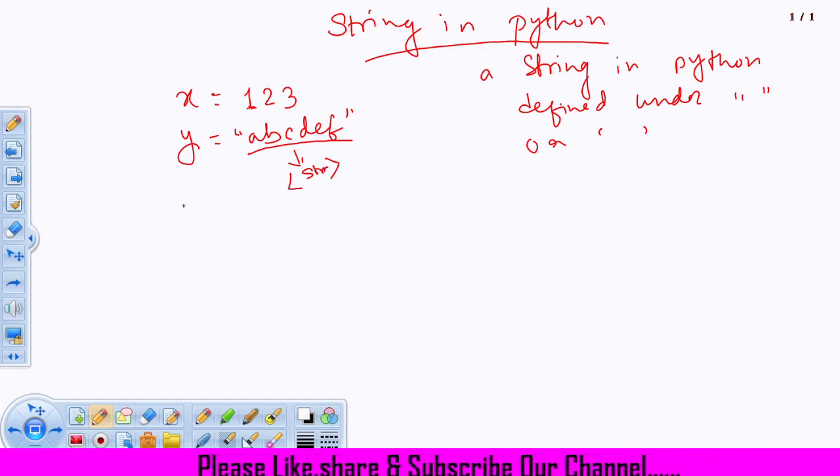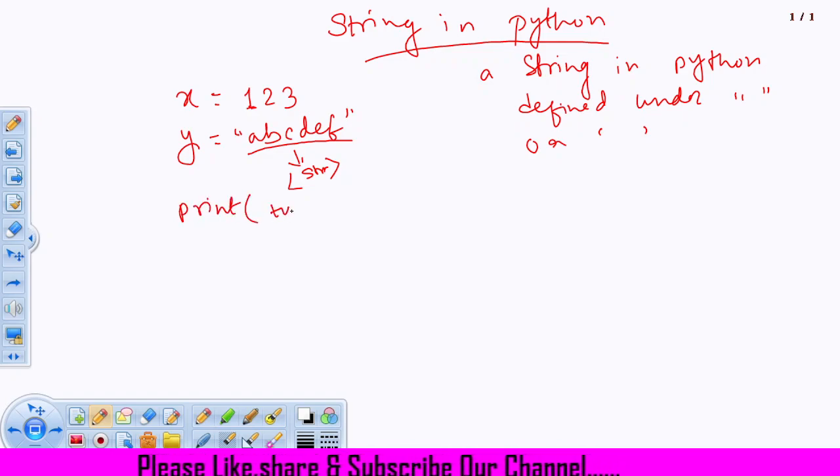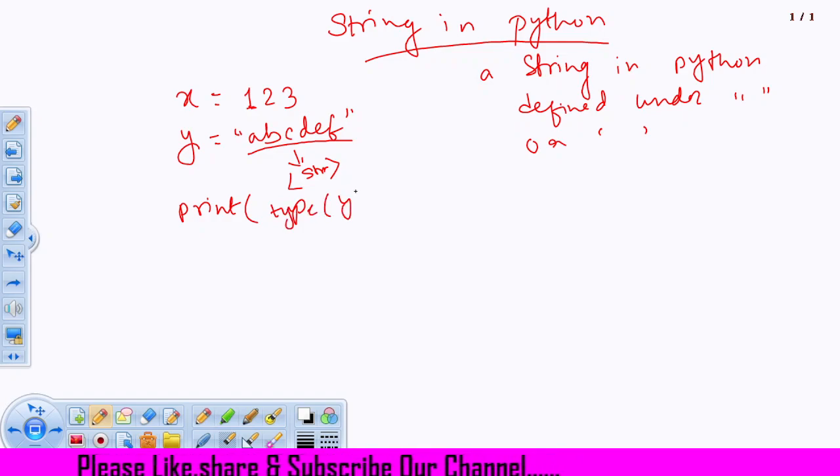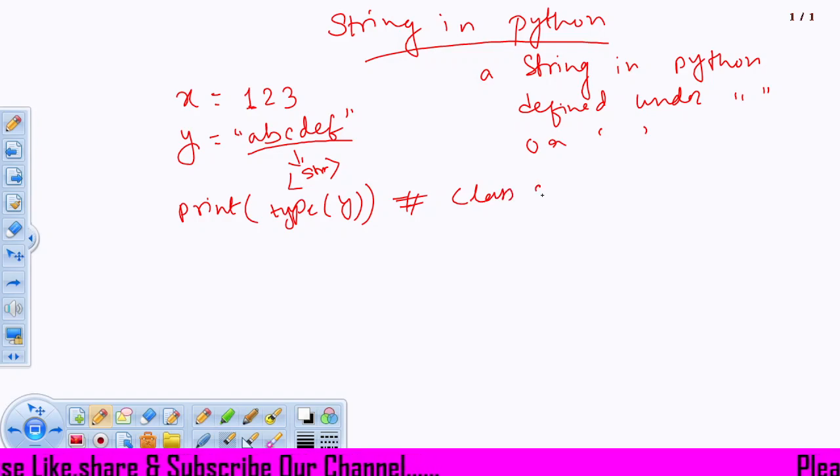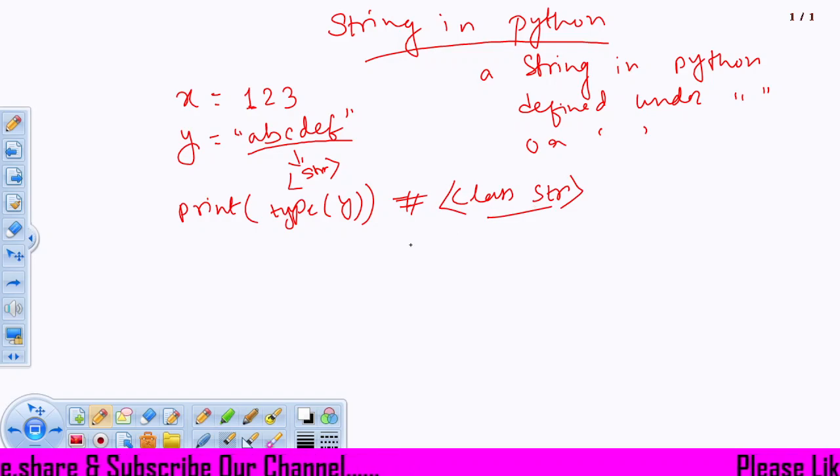So if I print type of y, this will give you class str, and that is string. In Python we say class string.